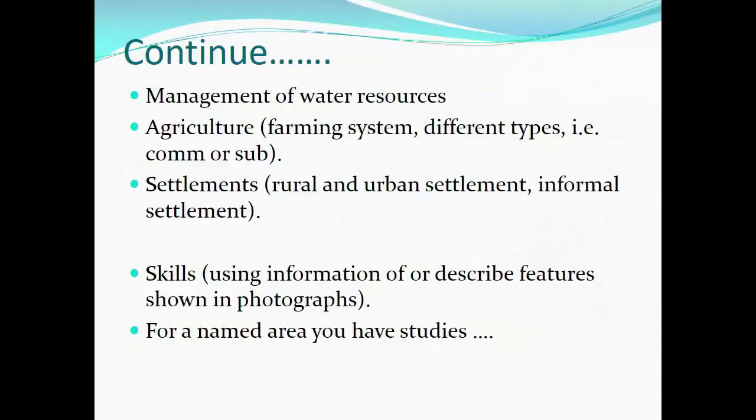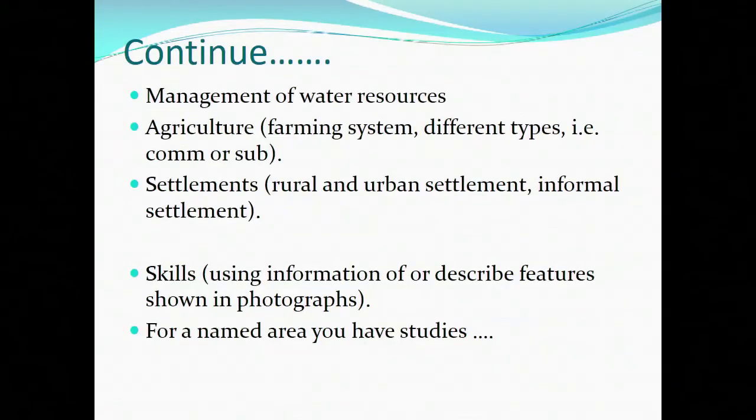So the skill that you need to develop here is the skill of using information or describing features that are shown in a photograph. Simply because if we ask you to use that information with the help of a diagram, providing the features of something, you make sure that you really take information from that diagram or from the picture in front of you.